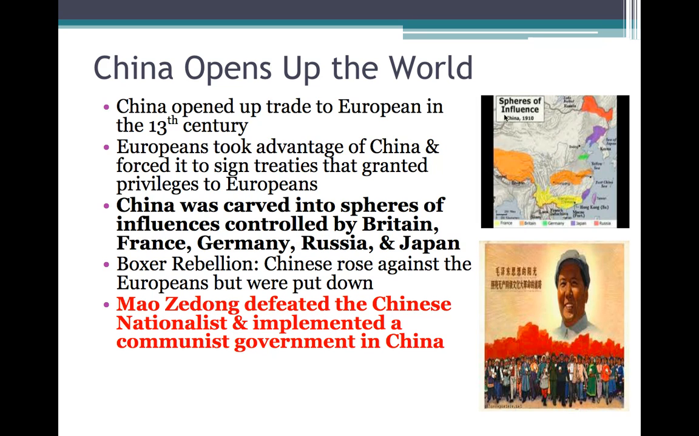And so those are spheres of influence. Eventually, the Chinese, like Africans, like other people, don't like being controlled by outside forces. They ended up rebelling against them, and that was called the Boxer Rebellion. In the Boxer Rebellion, the Chinese rose up against the Europeans, but eventually Europeans squashed that revolution because they had more power and people and guns.